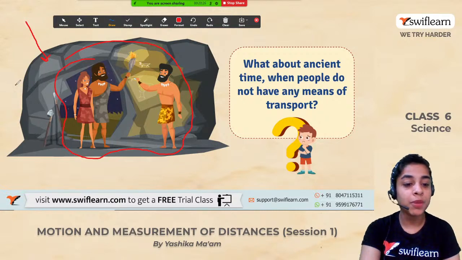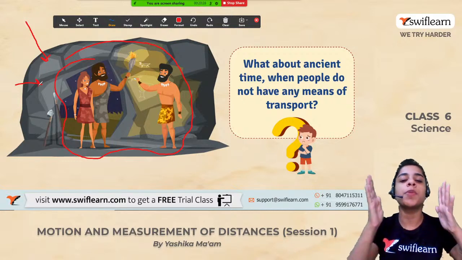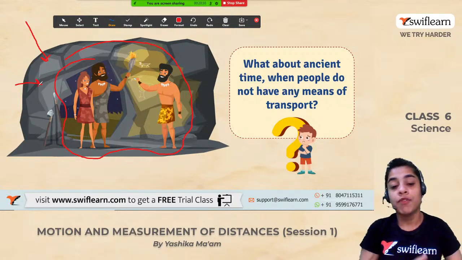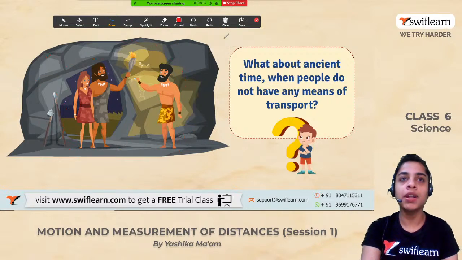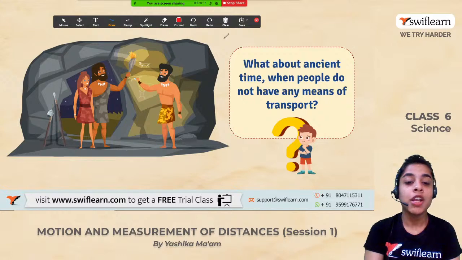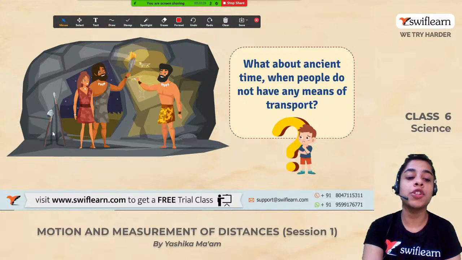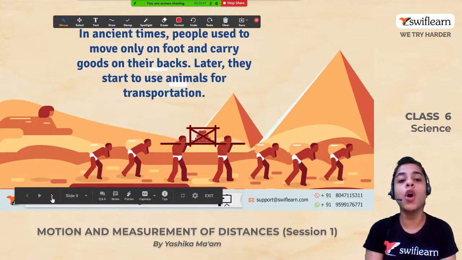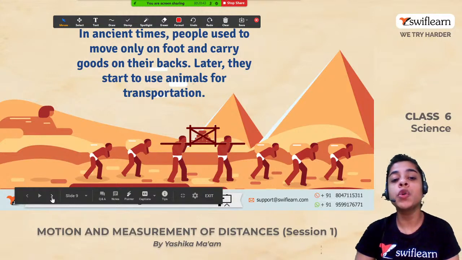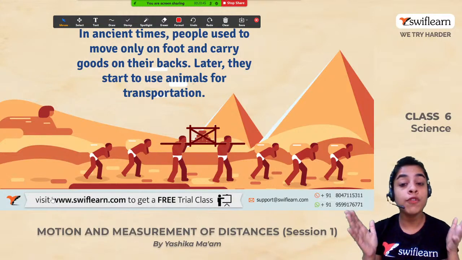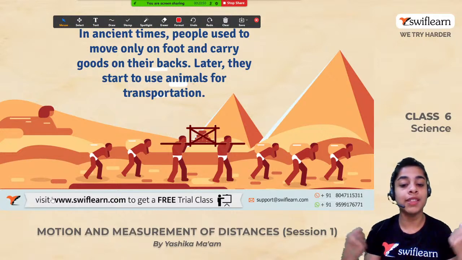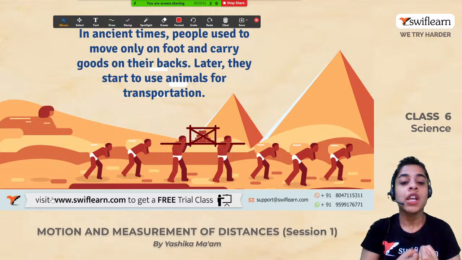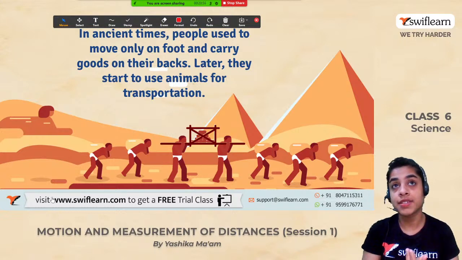As you can see from the picture itself, this is a picture from the ancient time when people did not have any means of transport to travel. But travel तो करना है, right? So if they did not have any means of transport, then how did they travel? They used to move only on foot. Can you see how they are moving on foot and they are carrying loads? Right. So they used to move on foot and they carried goods on their backs.